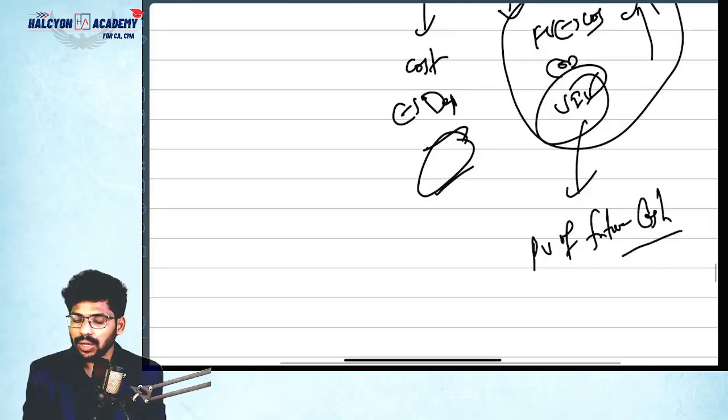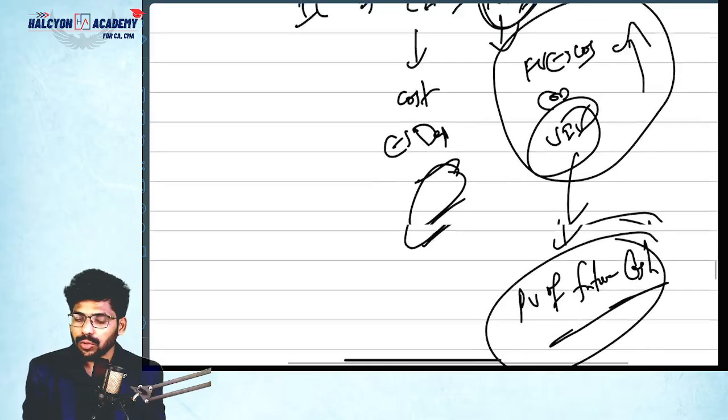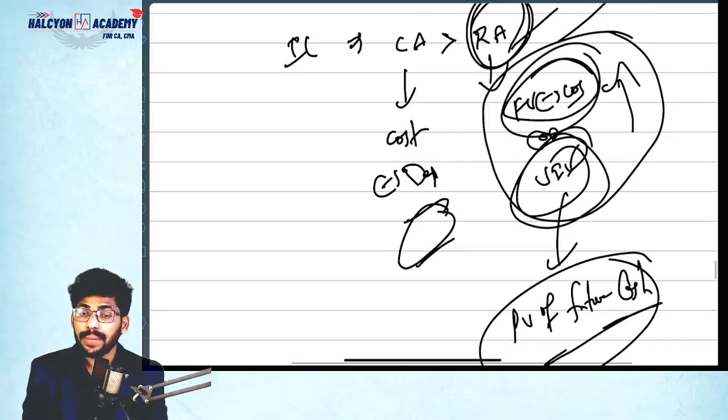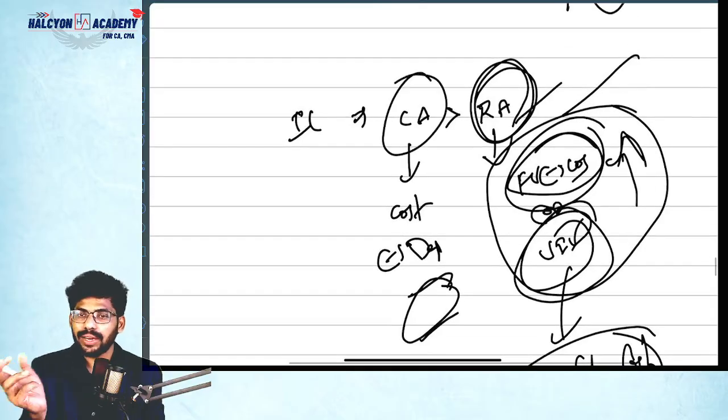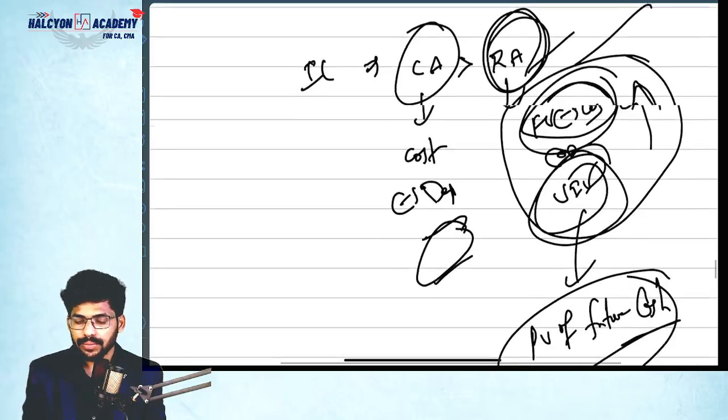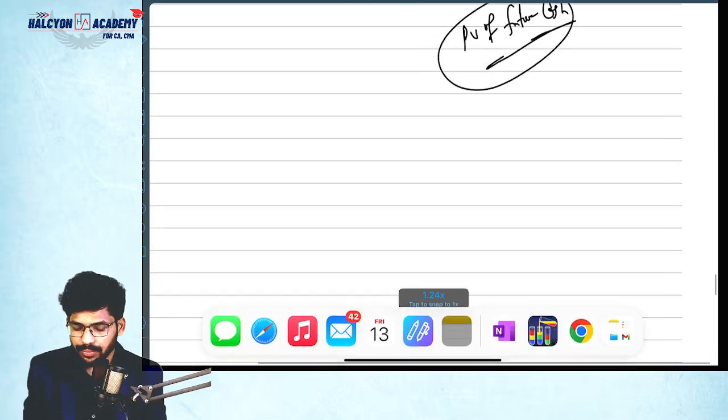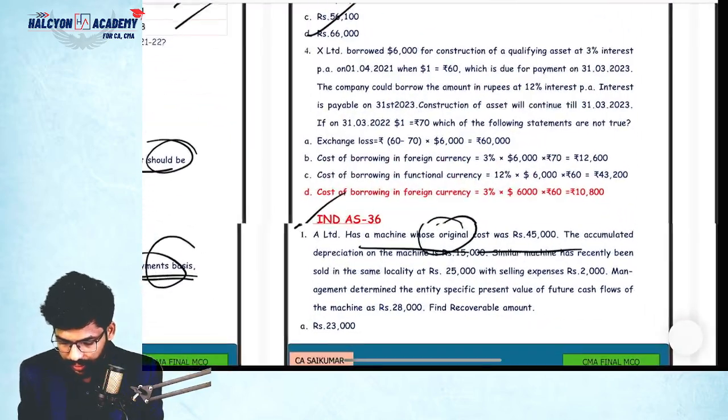You need to bring all the cash flows to the present value by using a discount rate. Then you will get the value in use. Whichever is higher is the recoverable amount. Reduce it from the carrying amount, then the difference will be the impairment loss. Okay, so these are the basic questions, guys.